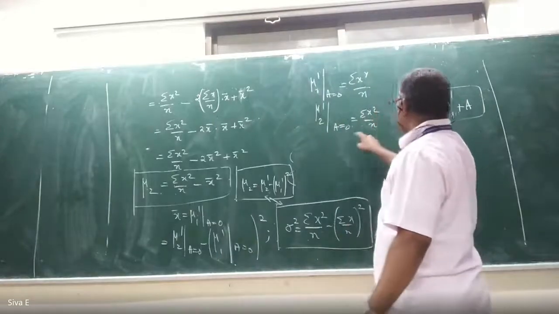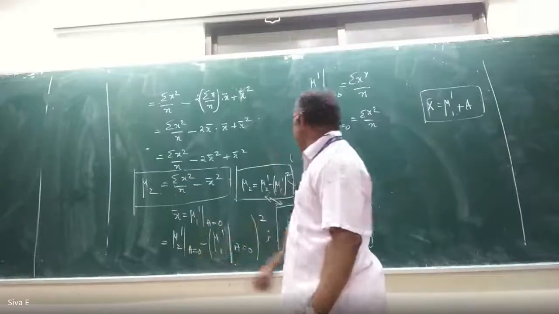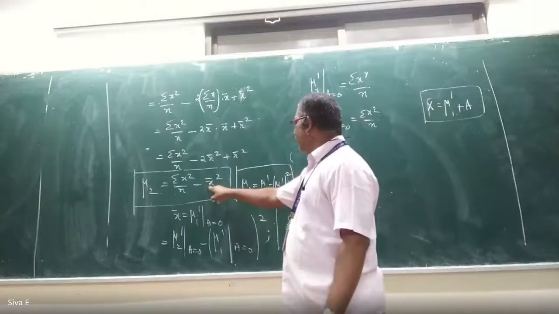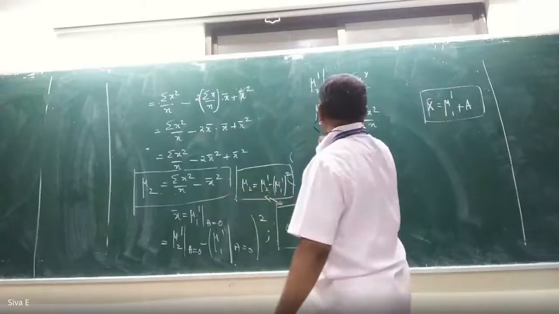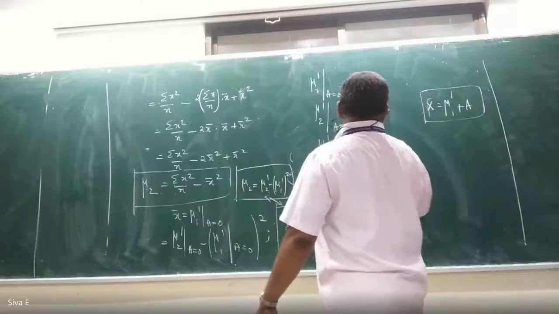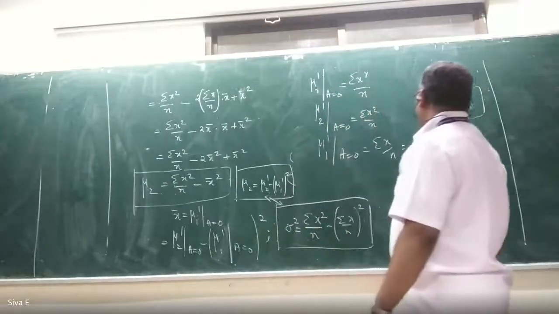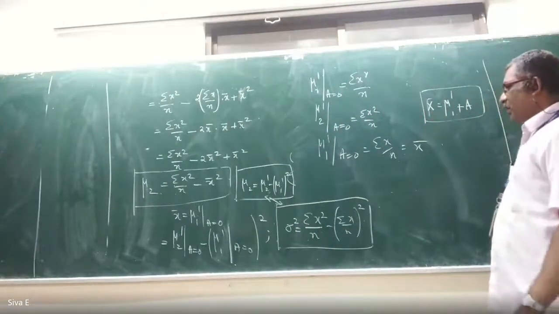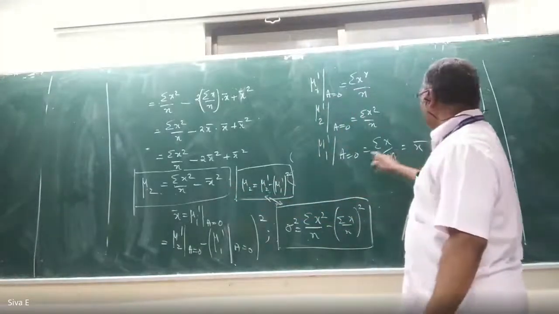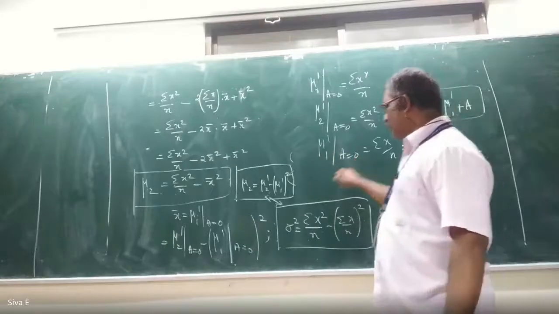So what is summation of x square by n? Mu2 dash at a equal to 0, the same thing. For x bar square, what is x bar? X bar is mu1 dash at a equal to 0. That is summation of x by n, that is x bar. So what is x bar square? X bar is mu1 dash at a equal to 0, so squaring that.